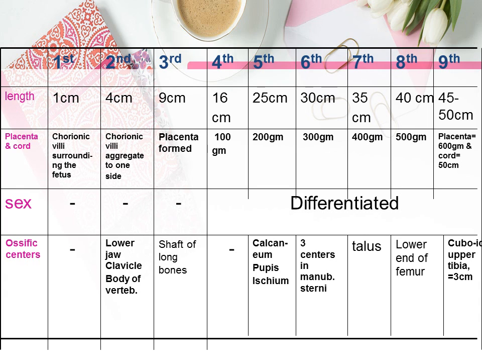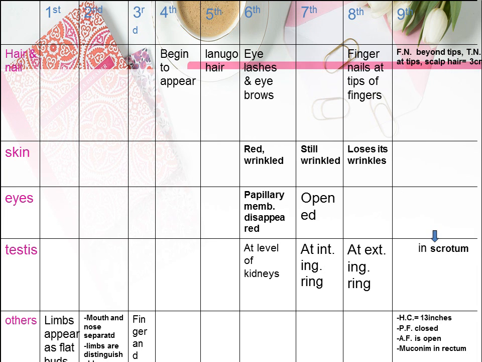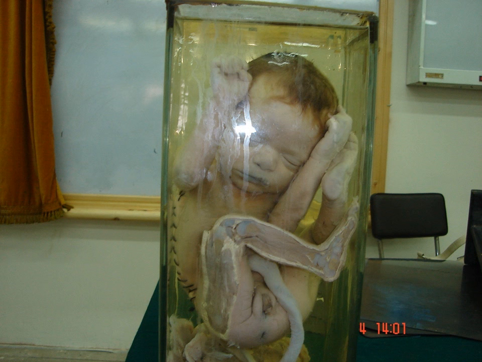Now we have finished all the parameters that we depend on to identify the fetal age, including length, placenta and cord, sex, presence of the ossific center, hair and nail, skin, eyes, testes, and others. Now we will see some jars and try to identify the age of the fetus.